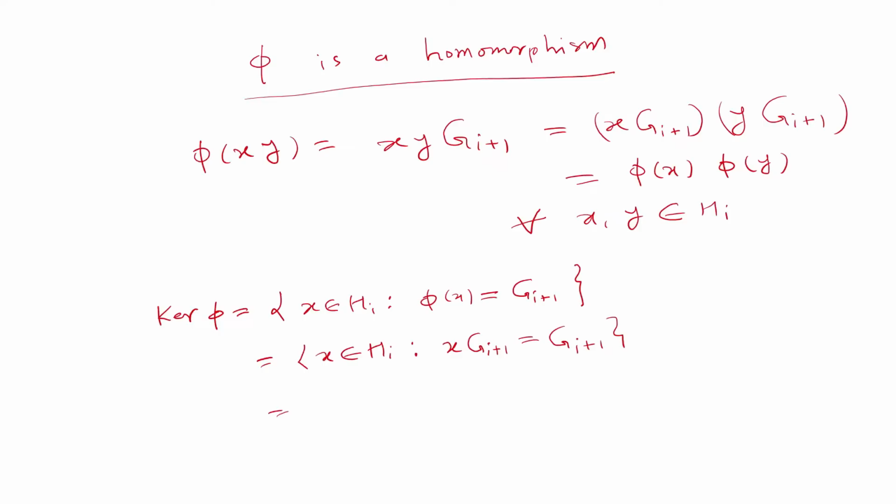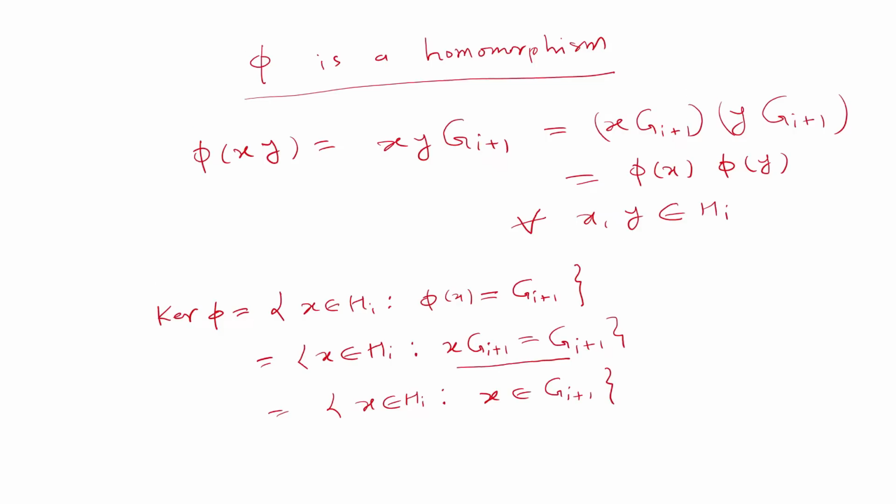So this is nothing but x belongs to Hi, and we can say Hi is a subset of H, and from this relation x into Gi plus 1 equals Gi plus 1 implies just that x will be an element of Gi plus 1, and conversely.